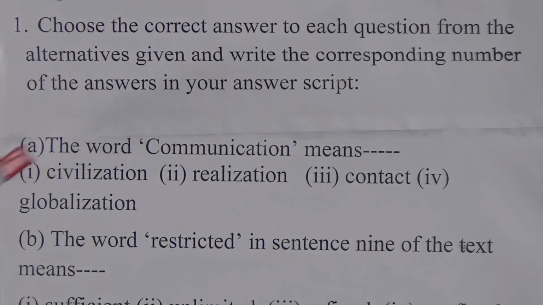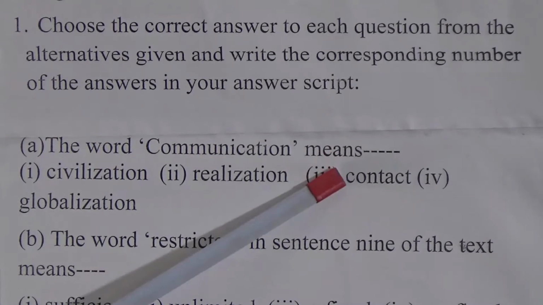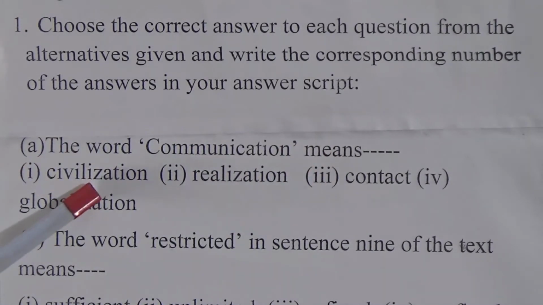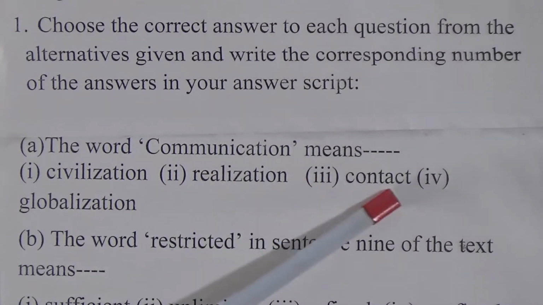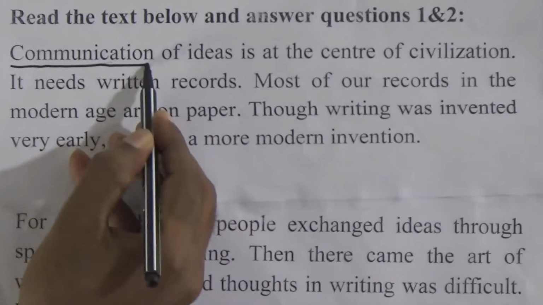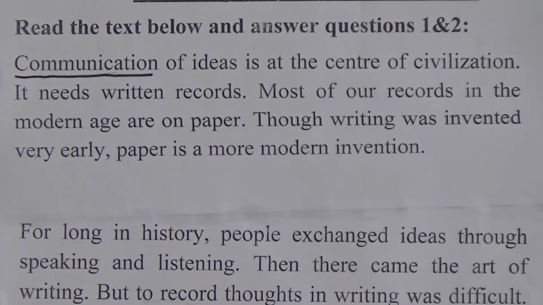Look, number A, the word communication means: 1. Civilization, 2. Realization, 3. Contact and 4. Globalization. If we go to the passage, we will easily understand the word communication. Here the word communication means contact. So look at option number C, that means number 3. The word communication means contact.